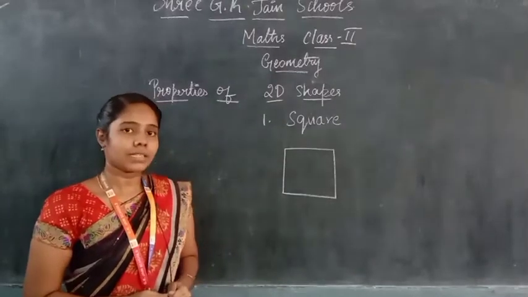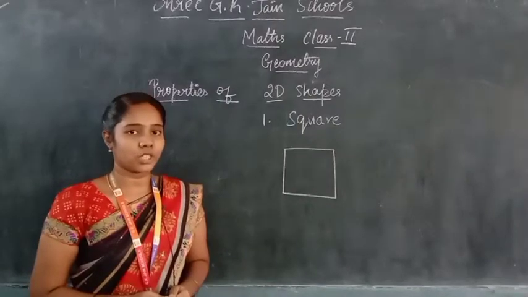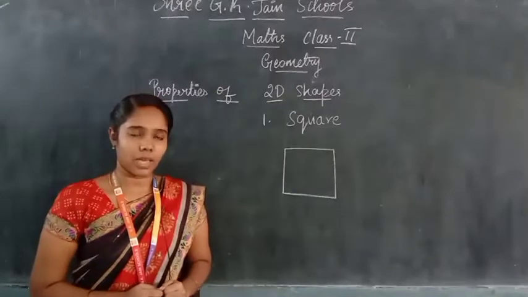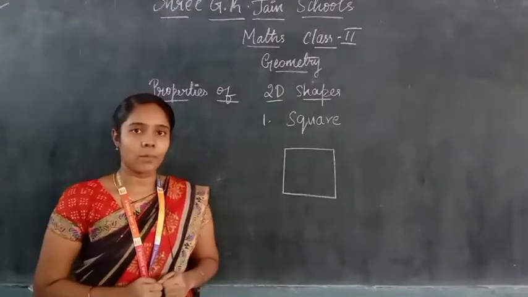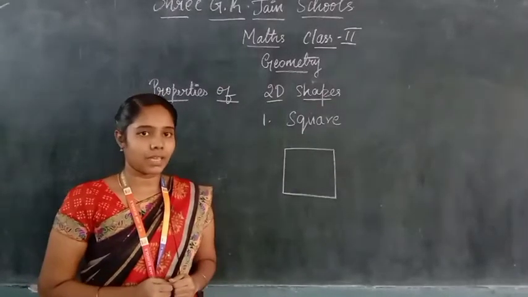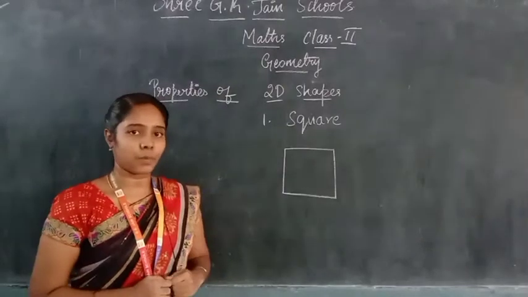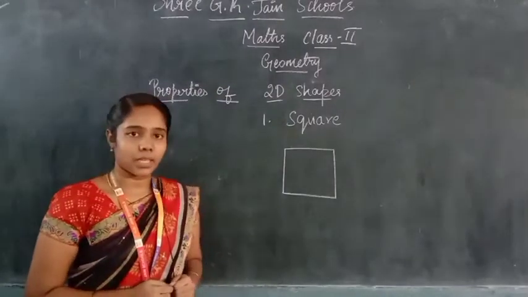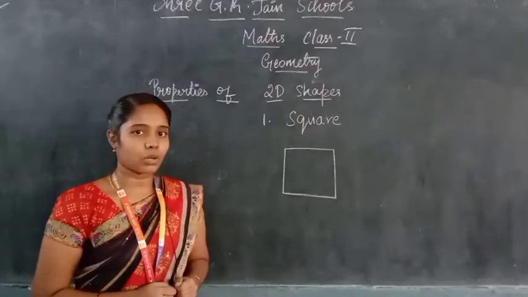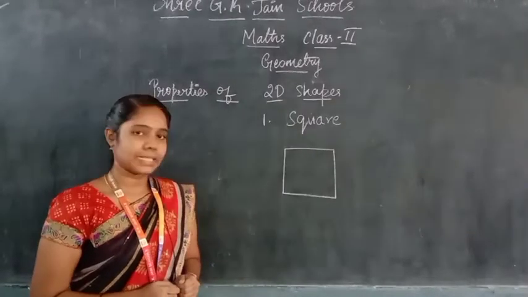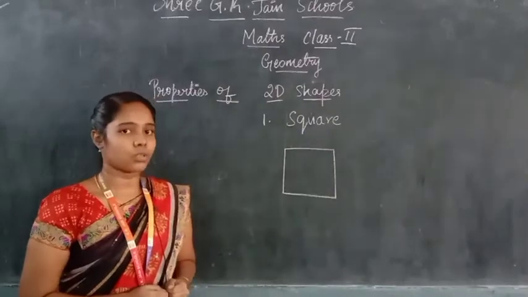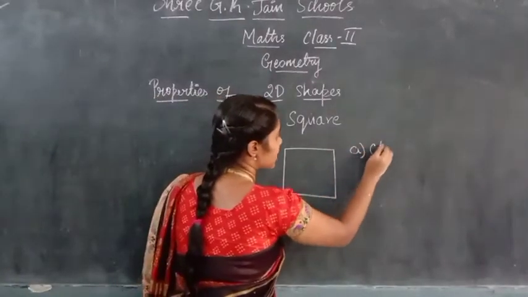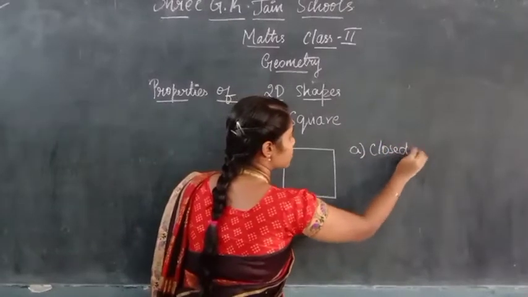Now let us learn the properties of 2D shapes one by one. First we will start with the square. Now look at the shape. What properties can you see? Let us start with the first property of the square. Now look at the square and tell me, is it an open shape or a closed shape? Yes, the square is a closed shape. So the first property of the square is that it is a closed shape.